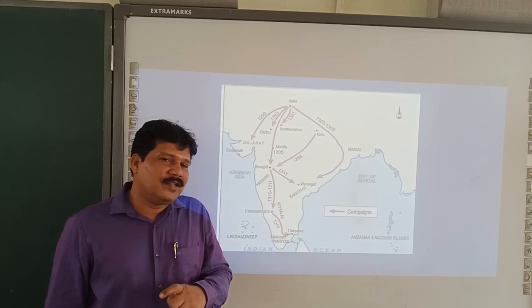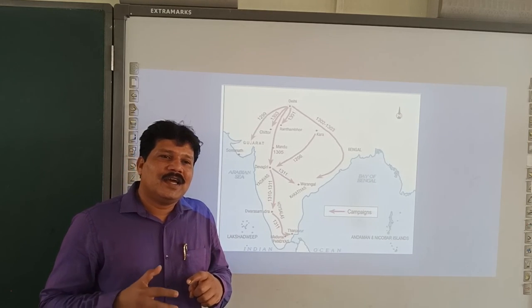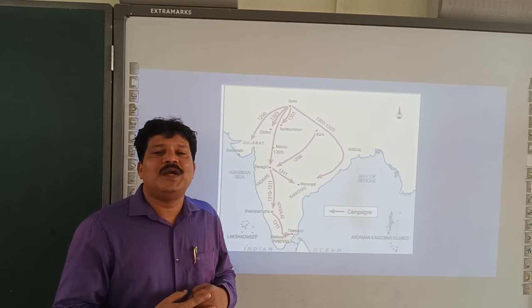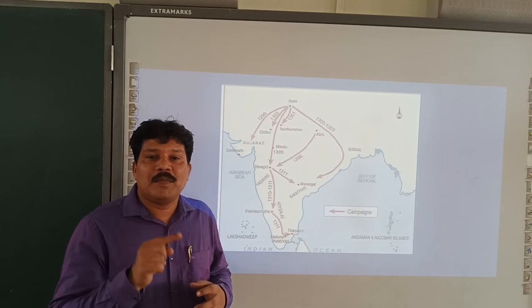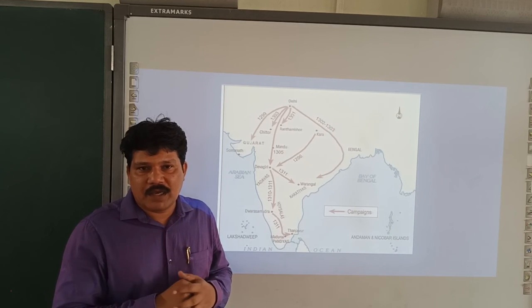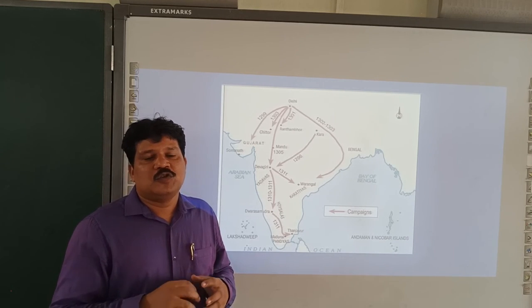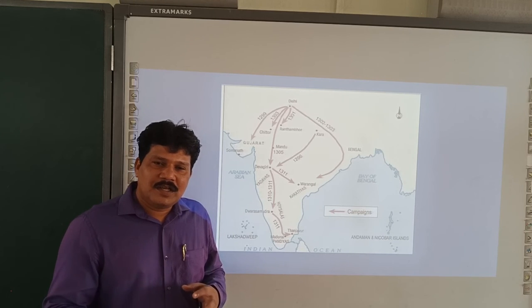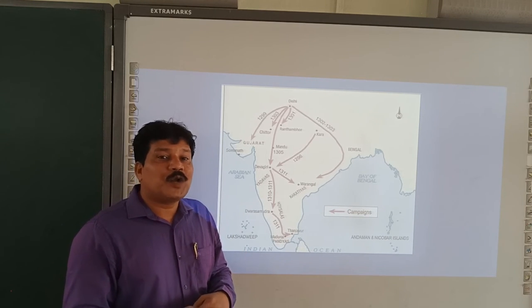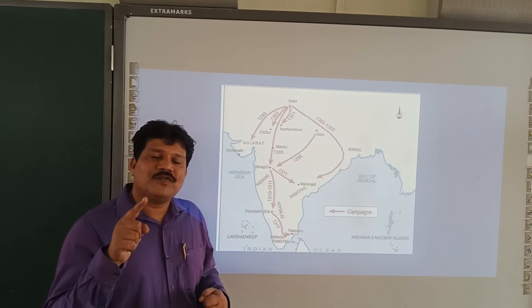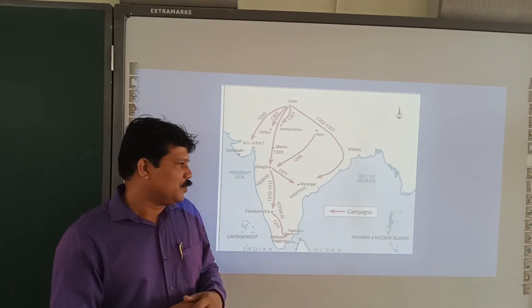In Aurangabad you can see a replica of the Taj Mahal, called Bibi Ka Maqbara. B-I-B-I. Bibi means mother. So Aurangzeb constructed a resemblance of Taj Mahal in Aurangabad in memory of his mother.